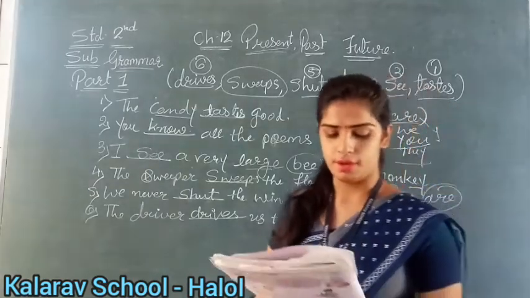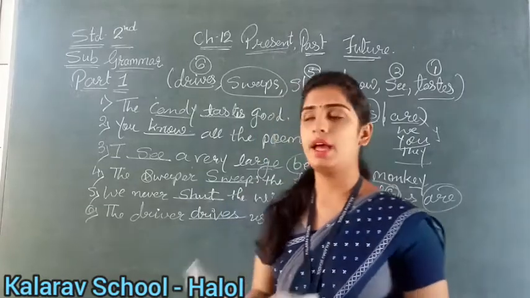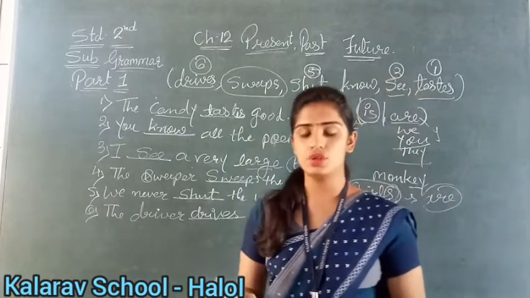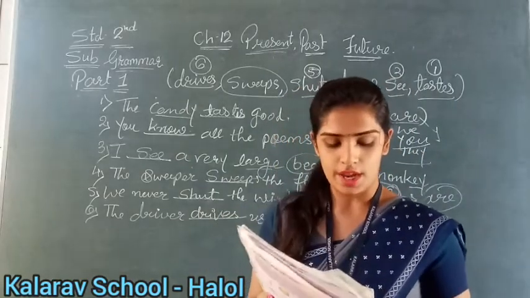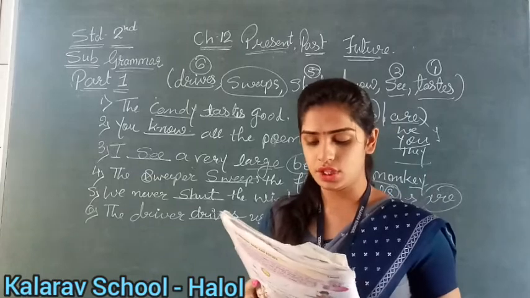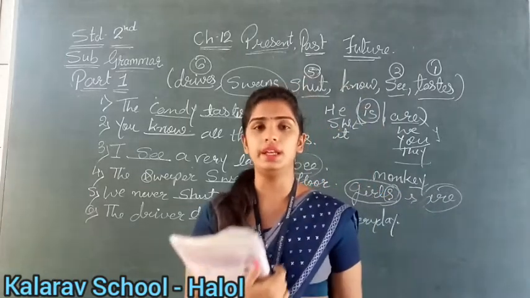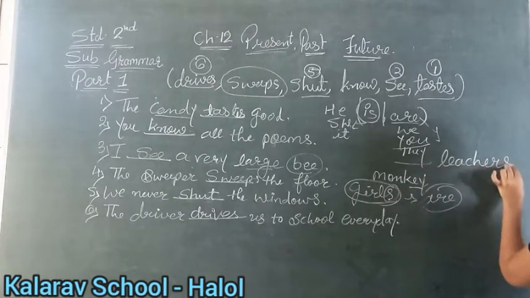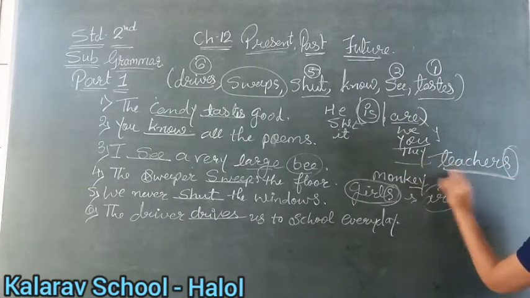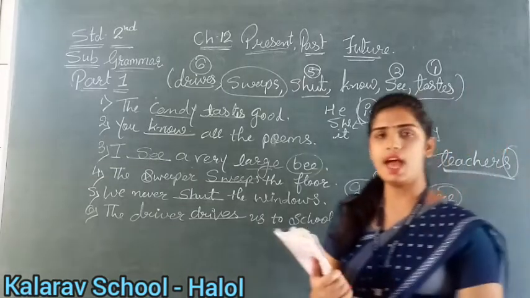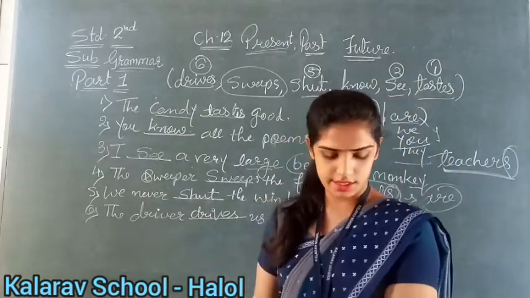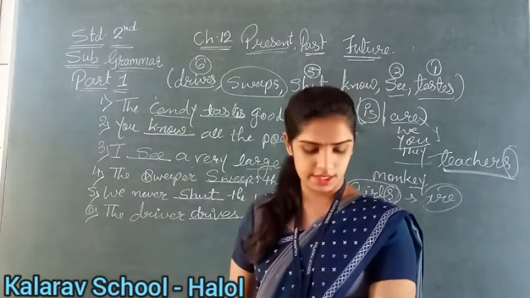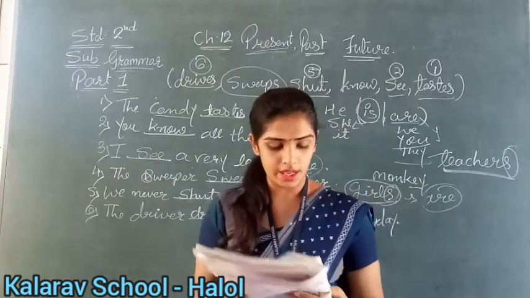Now see fourth number. Sia is. Sia के बाद is क्यों आया? Because here only one girl is there. Only Sia is there, right? So Sia is chasing. Now fifth number. The teachers are teaching poetry. Teacher नहीं है, teachers है. It is written like this. Teachers. S means it is plural. Okay. So teachers are teaching. Yes. Now see next. The dancer is wearing a long skirt. So only one dancer is there. So is आएगा.